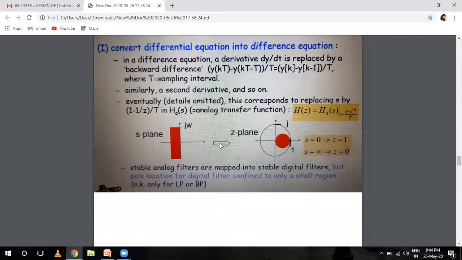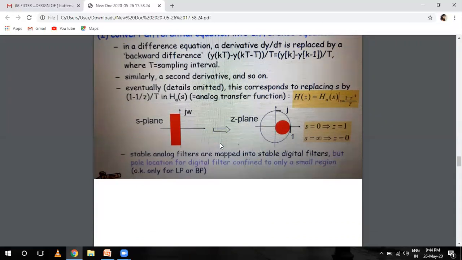So जहाँ पर भी एच जेड वाला फंक्शन है वहाँ हमने उसके एनालॉग फिल्टर में 1 माइनस जेड इनवर्स बाई टी कर दिया. S plane j omega and S z plane, s equals 0 to z equals 1, s equals infinity, then z equals 0. Stable analog filters are mapped into stable digital filters, but the pole location for digital filter is confined to only a small region.